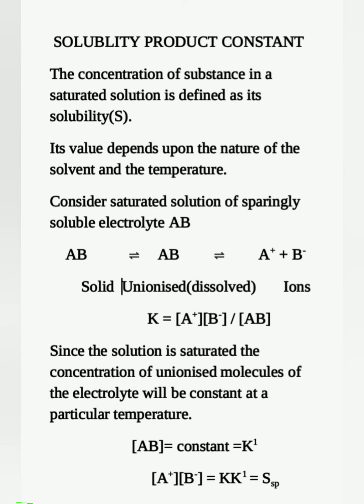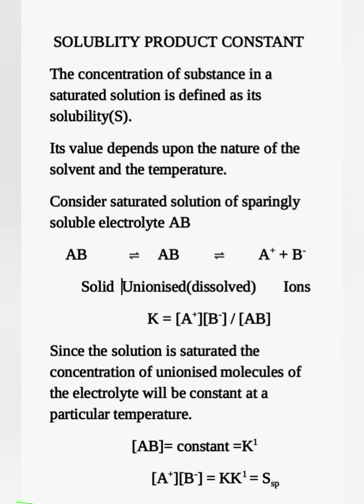So we can take that concentration term to the left hand side, and write the product of the molar concentration of A plus and the molar concentration of B minus as K into another constant, K dash.